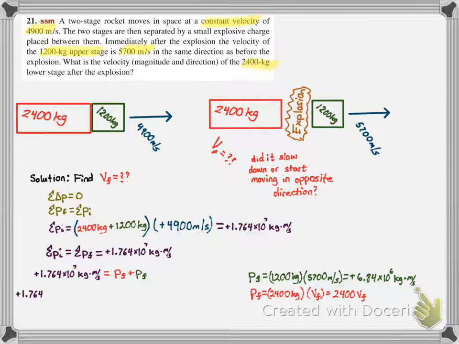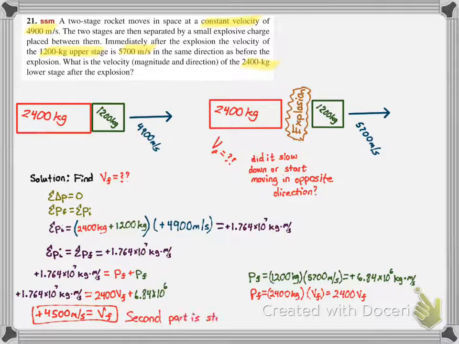But we can plug them back into our equation and solve for V final. And we calculate that V final is actually 4,500 meters per second, positive. It's still positive, which means the second part is still moving in the same direction as before. It just slowed down a little bit. And that's our complete answer.